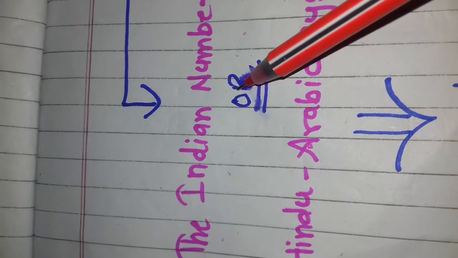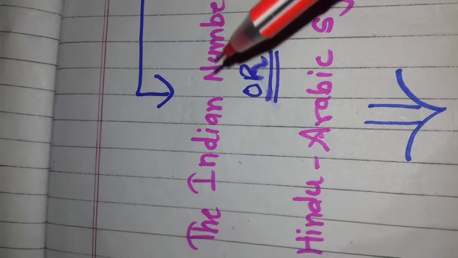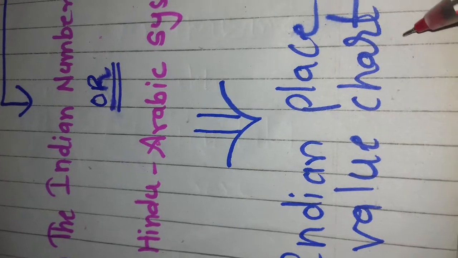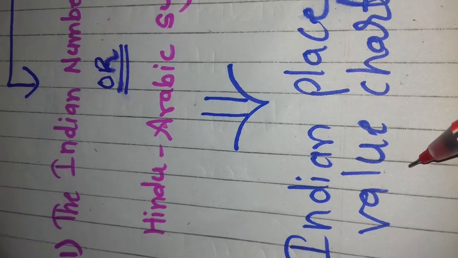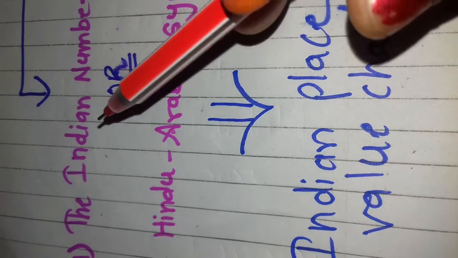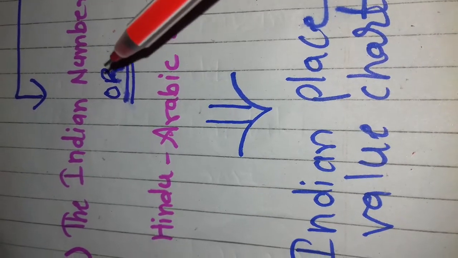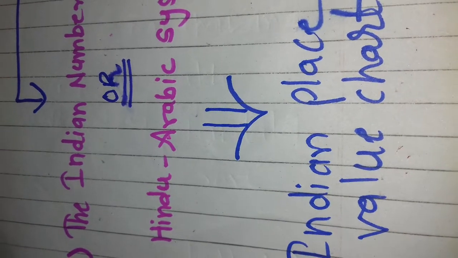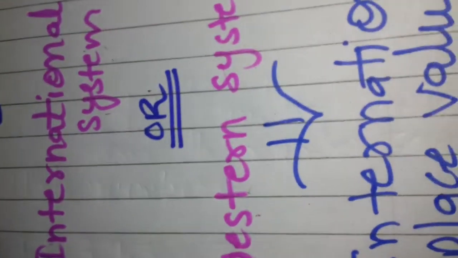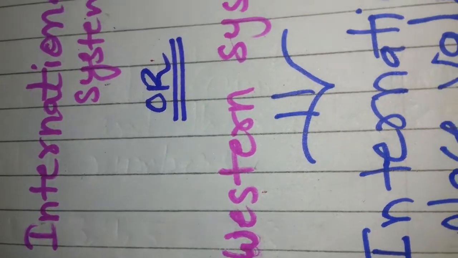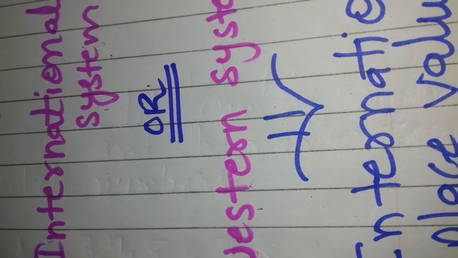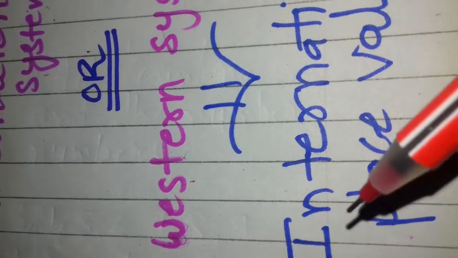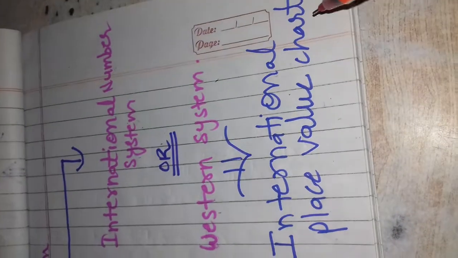The place value chart we use in the Indian number system is known as the Indian place value chart, as it is based on the Hindu Arabic system or Indian numeration system. And the other place value chart is based on the international system other than the Indian numeration system, which is based on the Western style or Western systems. So that place value chart is known as the international place value chart.